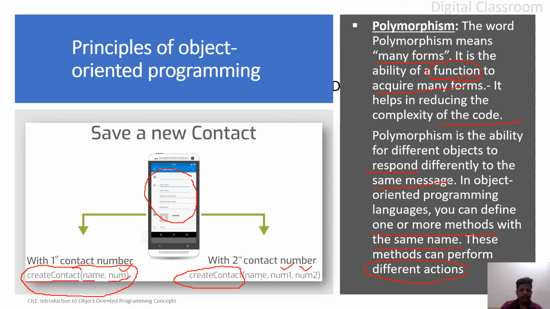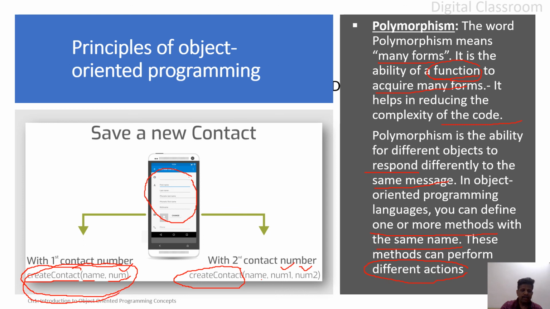So with the same name, the functions will be defined depending upon the input. That means whatever fields you filled in the create new contact form, accordingly the appropriate method will be invoked.